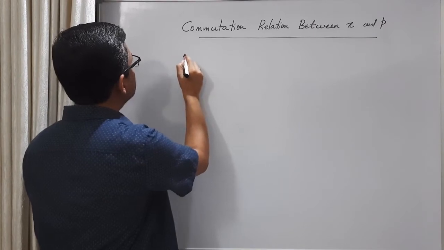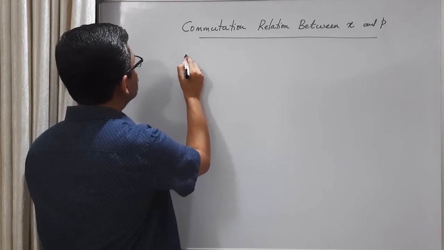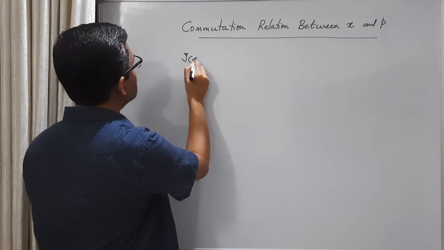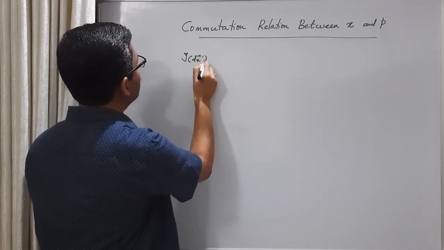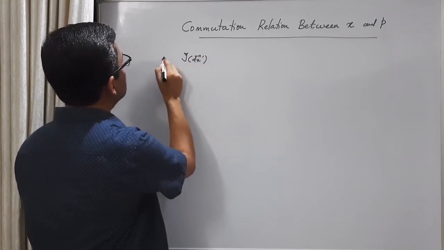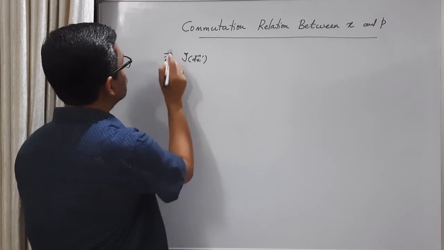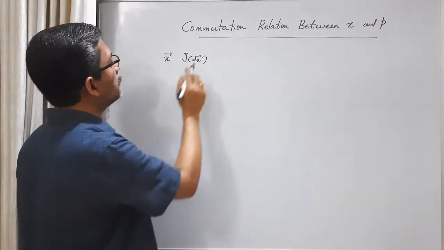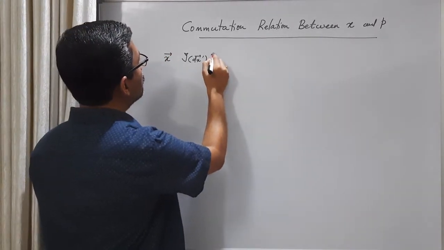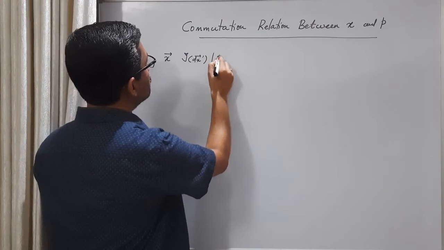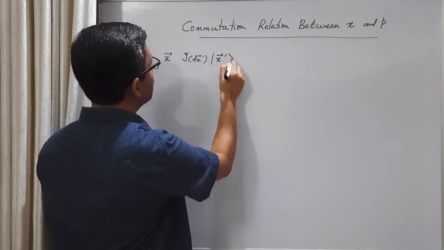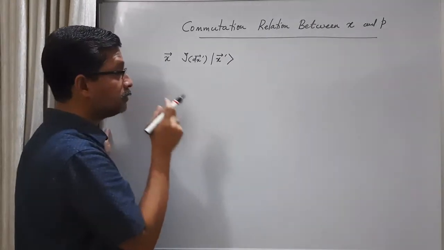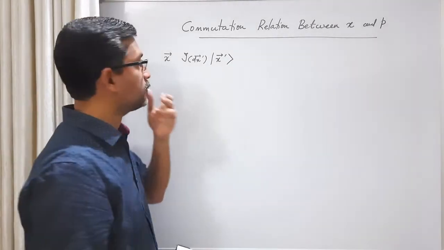Consider the infinitesimal translation operator and the position operator, the three-dimensional position operator, acting on the base ket x prime.